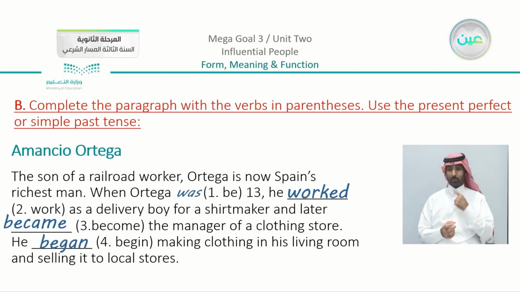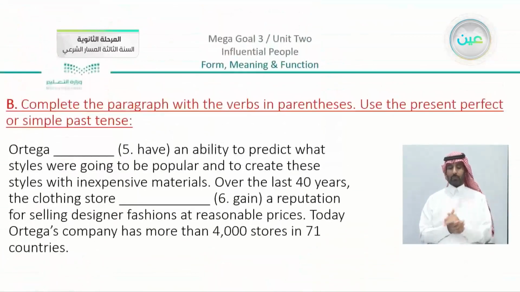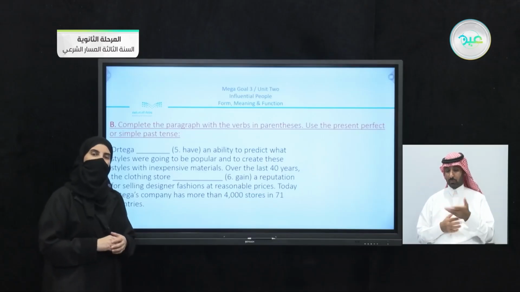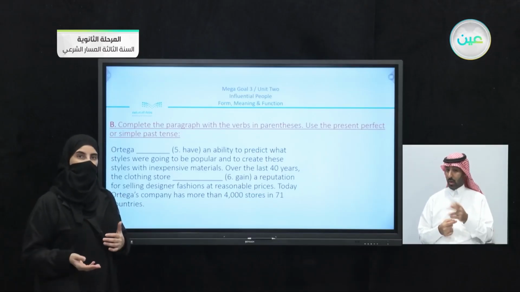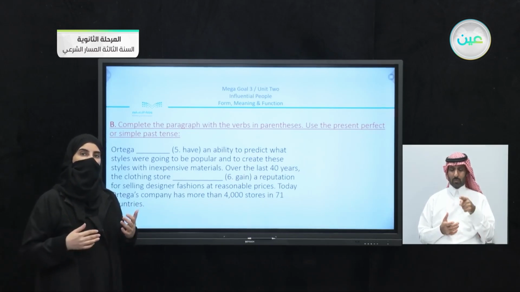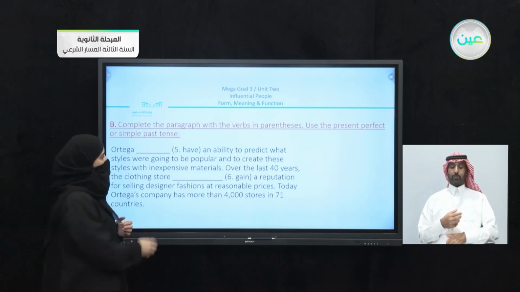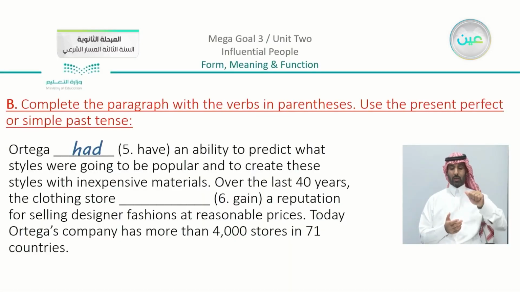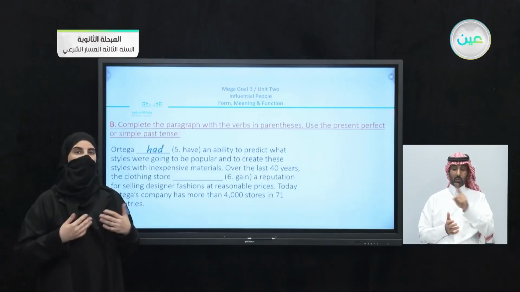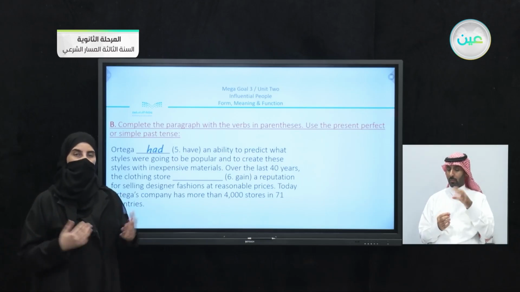Moving on, we have the same exercise. Ortega blank have an ability to predict what styles were going to be popular. Do you think that Ortega still has this kind of prediction? Now remember that the question asks to apply either the past simple or the present perfect. So how about if this time we use had as the past, and to create these styles with inexpensive materials, you can also say he has had. So either is possible, it depends on the meaning that you have in mind. You can use both, you can apply them.